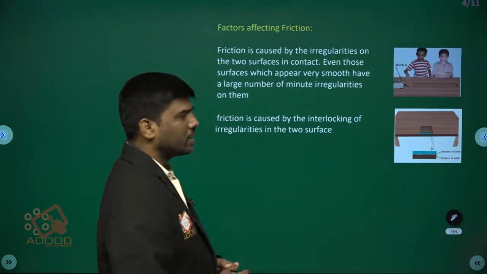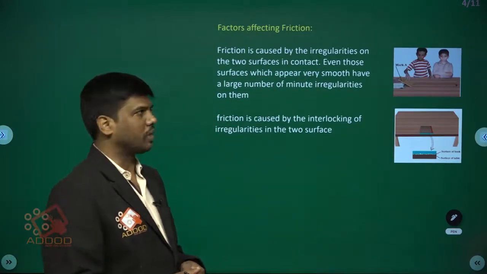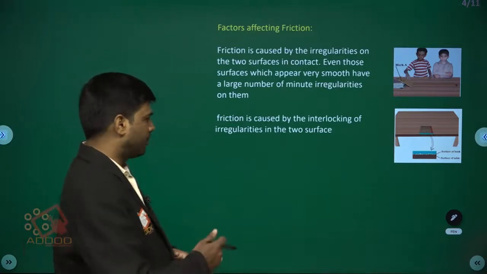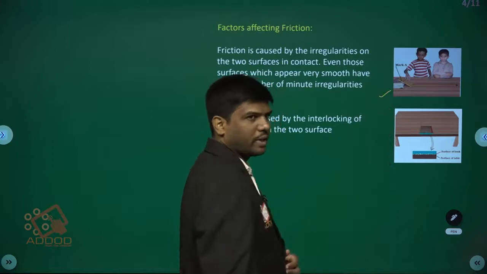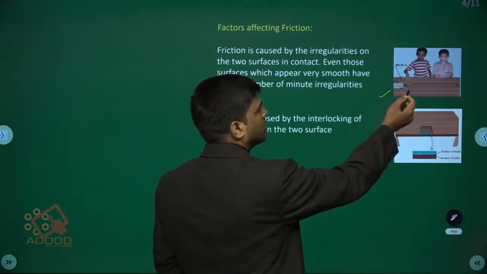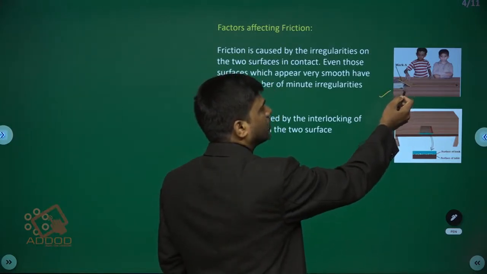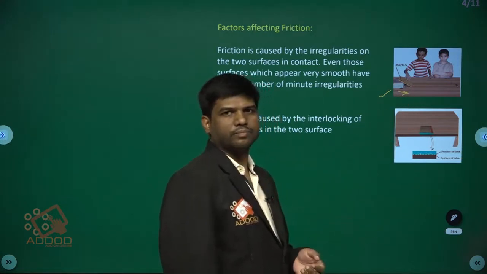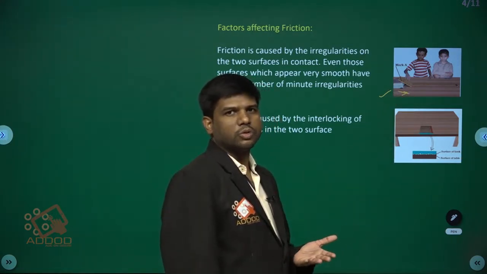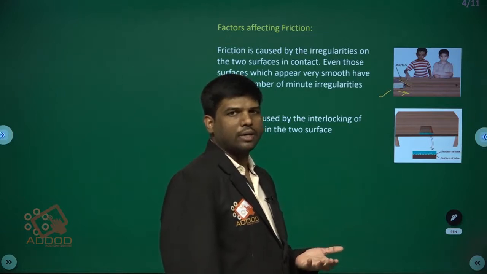What are the factors affecting friction? Let us do this experiment with different planes: smooth, rough, and highly rough.